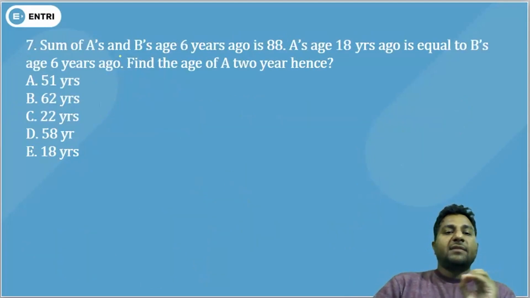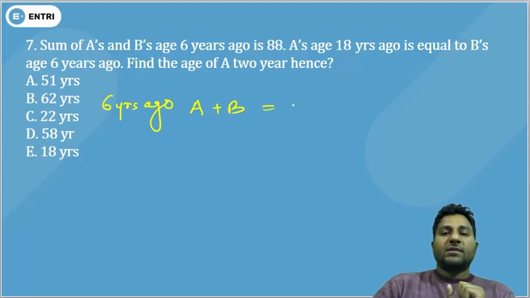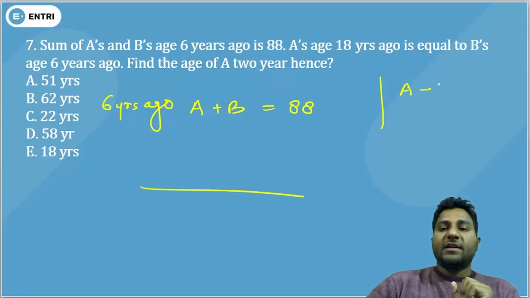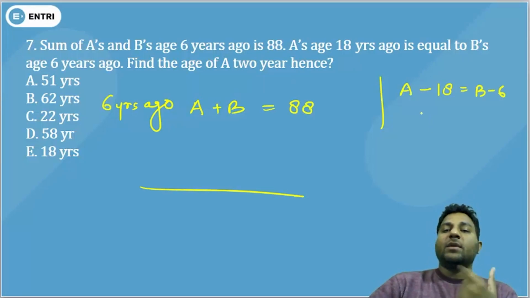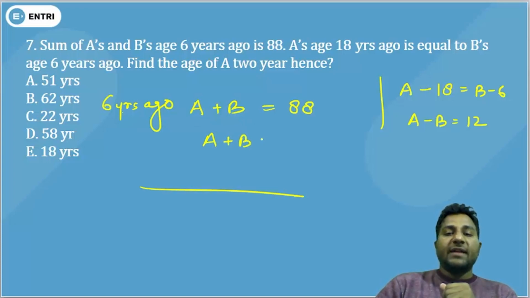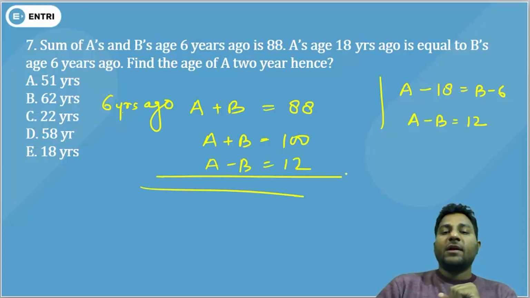Next, the sum of A and B's ages 6 years ago was 88. A's age 18 years ago is equal to B's age 6 years ago. That means A minus B stands for 12. Here, 6 years ago data has been given, so if we add 6 years each, their present age sum becomes 100. Now the difference has also been given as 12. Now you can solve it.